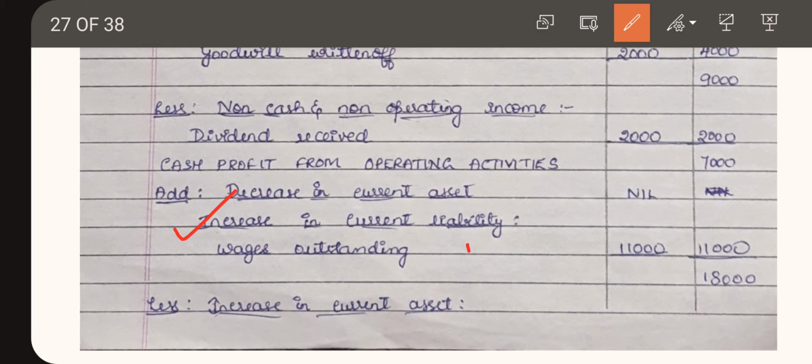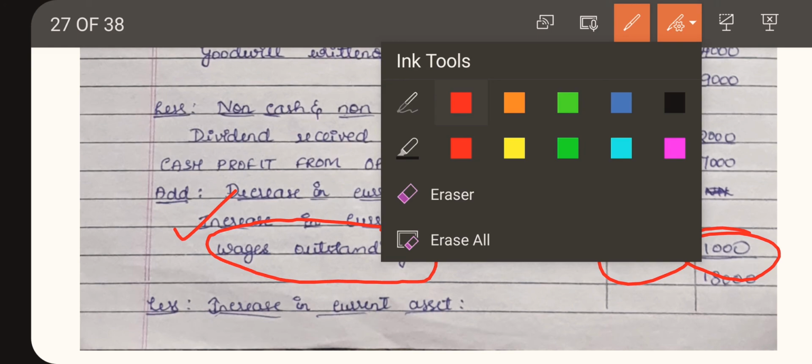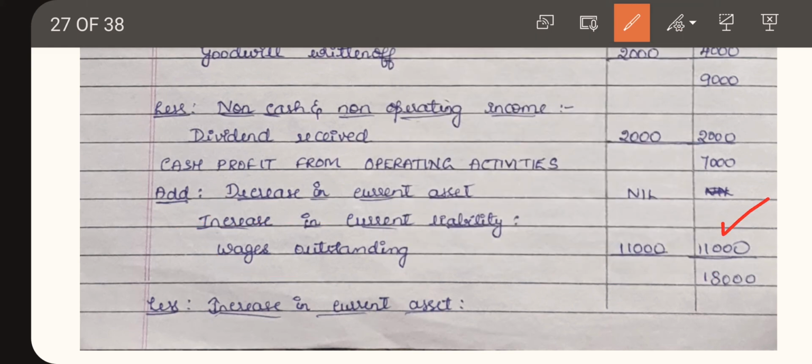So under increase in current liability, we are having only one item, that is wages outstanding, 11,000. We are going to write the total, that is 11,000, in the outer column. So 7,000 plus 11,000 will be 18,000.